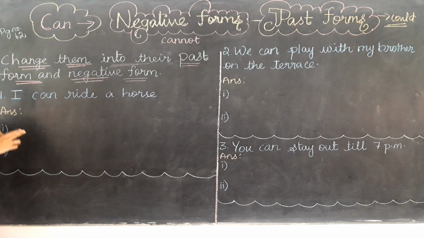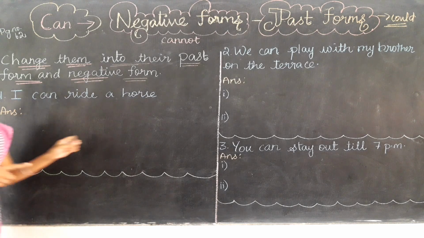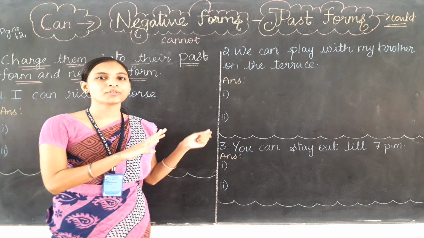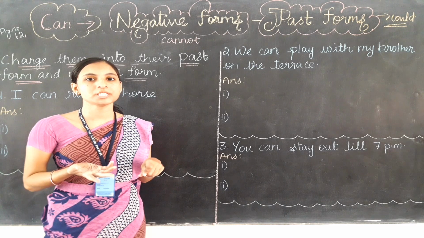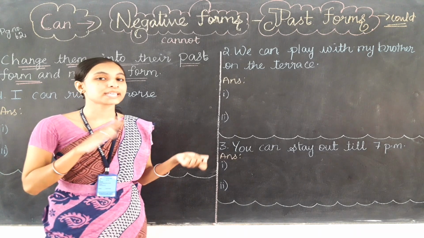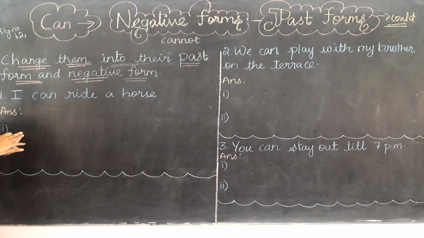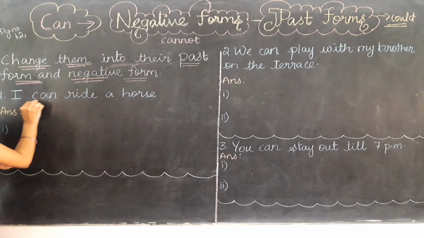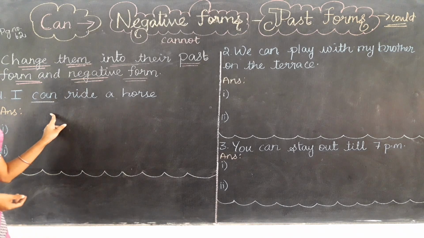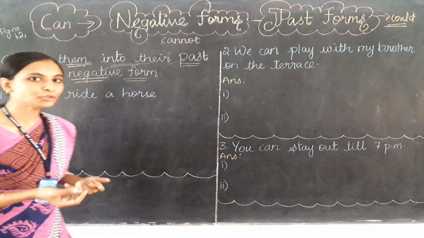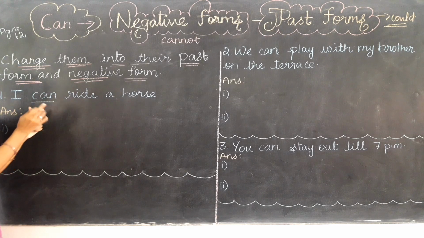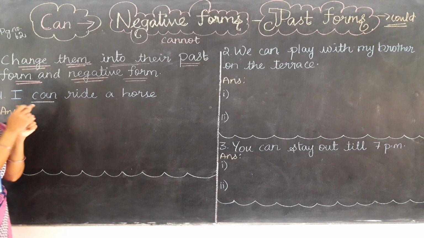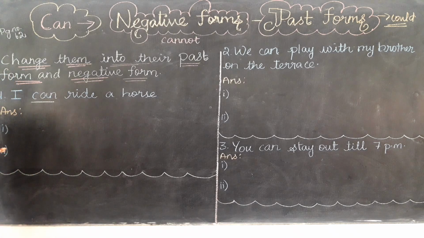Here I have written answer 1 and answer 2. In answer 1 we are going to write the past form of can, and in the second answer we are going to change it into the negative form of can, that is cannot. So let's make the past form first. I can ride a horse. Here the verb can, what is the past form of can we have learned? That is could. So where we need to change? Only here. In place of can only we are going to add the past form, and in the same place, in place of can only we are going to write the negative form. Let me write the answer for you.